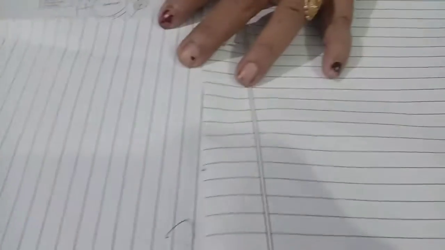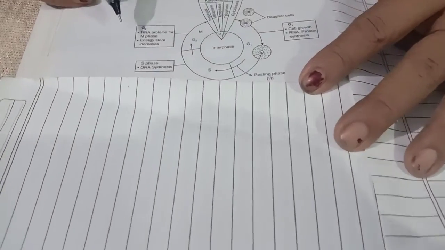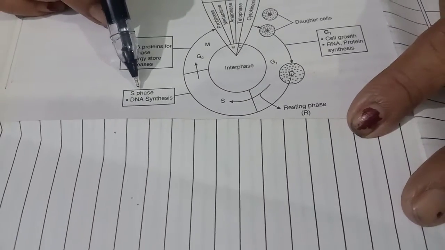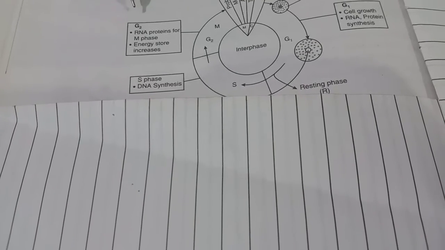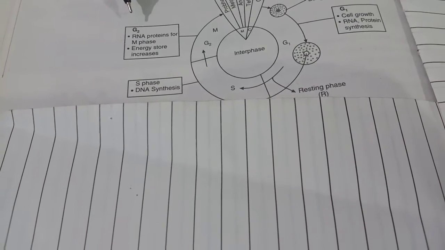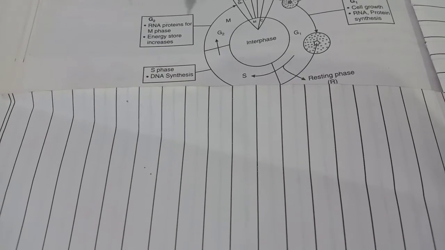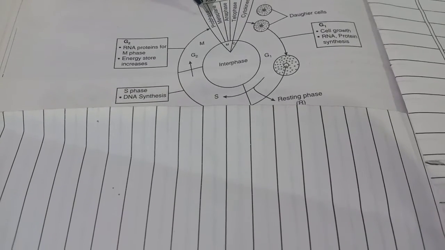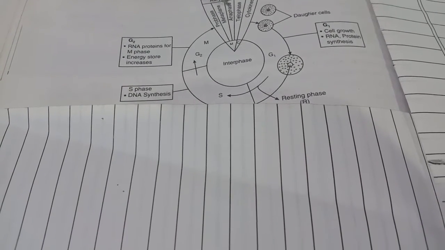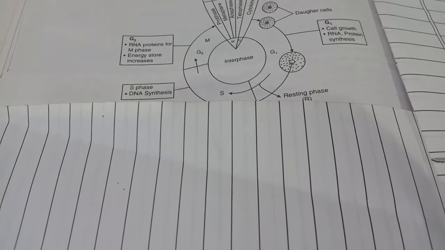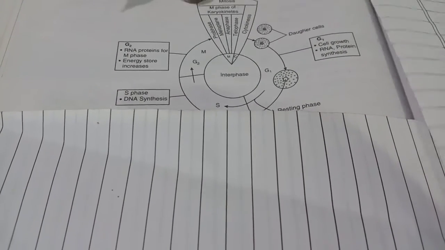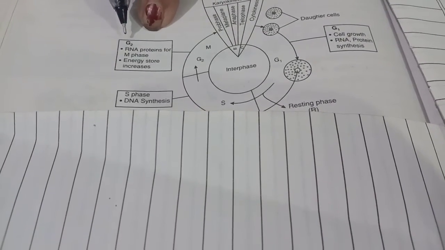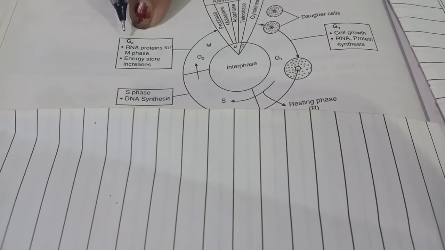Clear? Now the last phase is the G2 phase. Again proteins and RNA are synthesized. And of course, one more thing, in S phase, histone proteins are also synthesized. Then you come to G2 phase, where again protein and RNA are synthesized, but those proteins are involved in the M phase. M phase includes prophase, metaphase, anaphase and telophase, followed by cytokinesis. Clear? So this phase requires the proteins, and they are provided by the G2 phase.